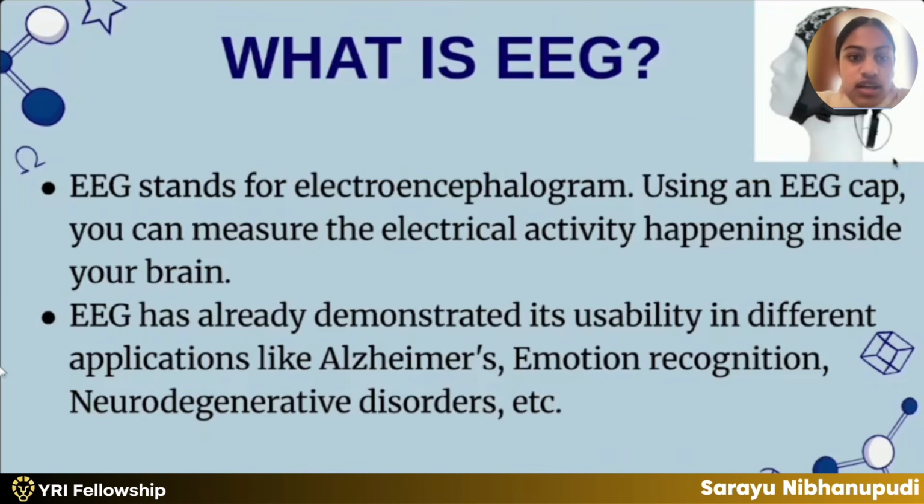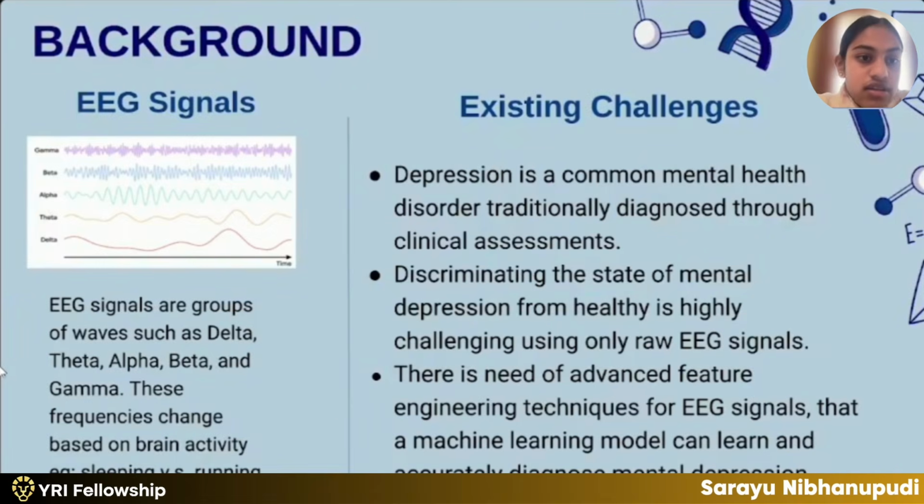What is EEG? EEG stands for electroencephalogram. Using an EEG cap, you can measure the electrical activity happening inside your brain. EEG has already shown its usability in different applications like Alzheimer's, emotion recognition, neurodegenerative disorders, and so on. Background: EEG signals are groups of waves, usually called delta, theta, alpha, beta, and gamma. These frequencies change based on what's happening in your brain activity.